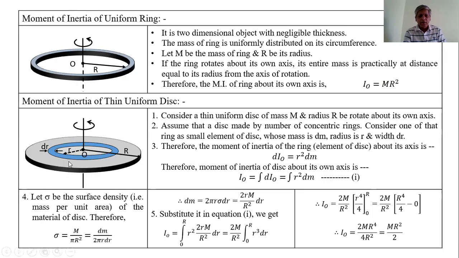Like we have already seen here, the mass distribution dm can be found by considering the surface density of the disk. That is, the moment of inertia can be calculated by using integration only for those objects whose mass distributions can be found out. Also, mass distribution can be found by integration. We can find the moment of inertia only for regular or geometrical shapes whose mass distributions can be found and whose integration can be taken.